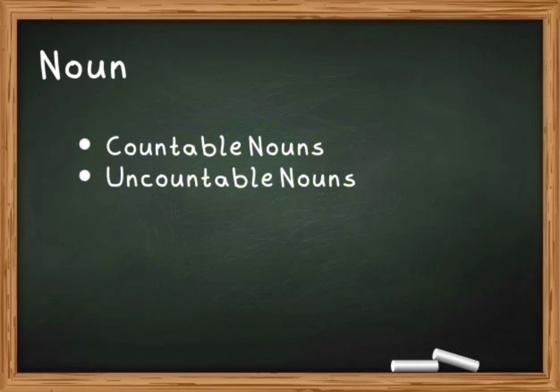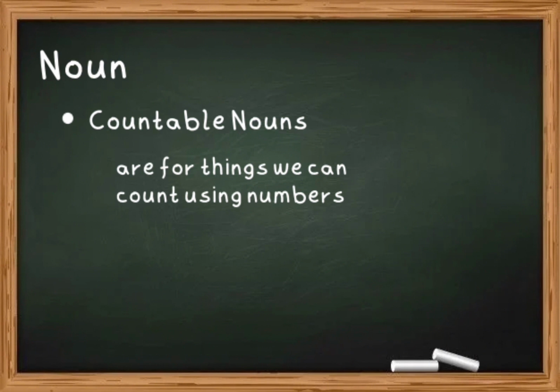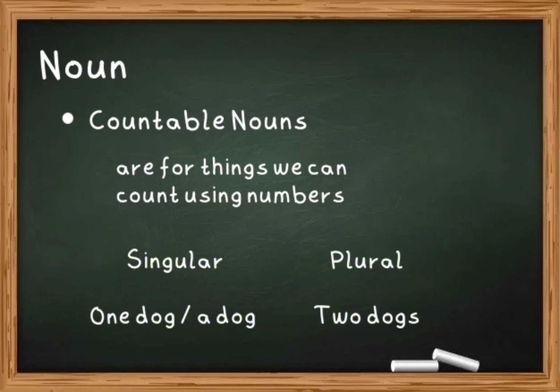Nouns are also divided into several types, but here I will only explain the difference between two types, namely countable nouns and uncountable nouns. First, we will explain countable nouns. Countable nouns are for things we can count using numbers. An example is one dog, or a dog if it is singular, and 2 dogs if it is plural. If it is plural, add s or es endings.